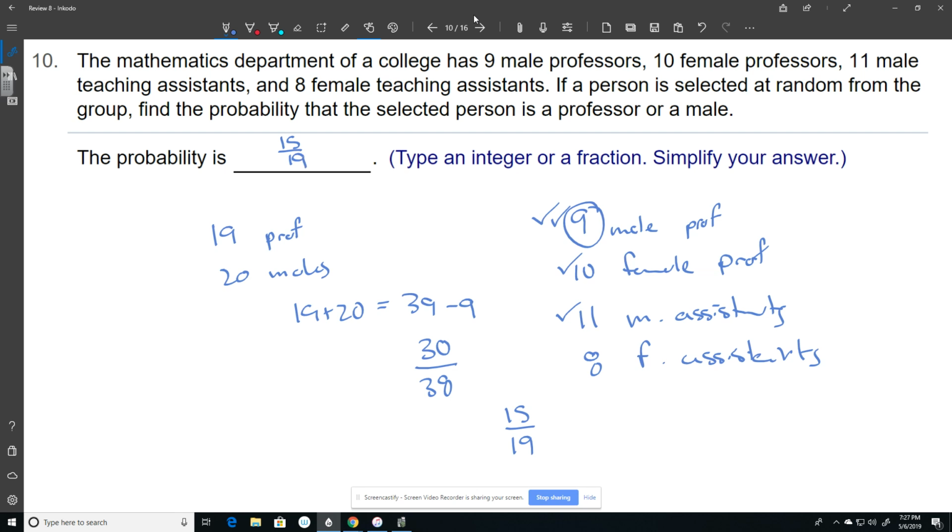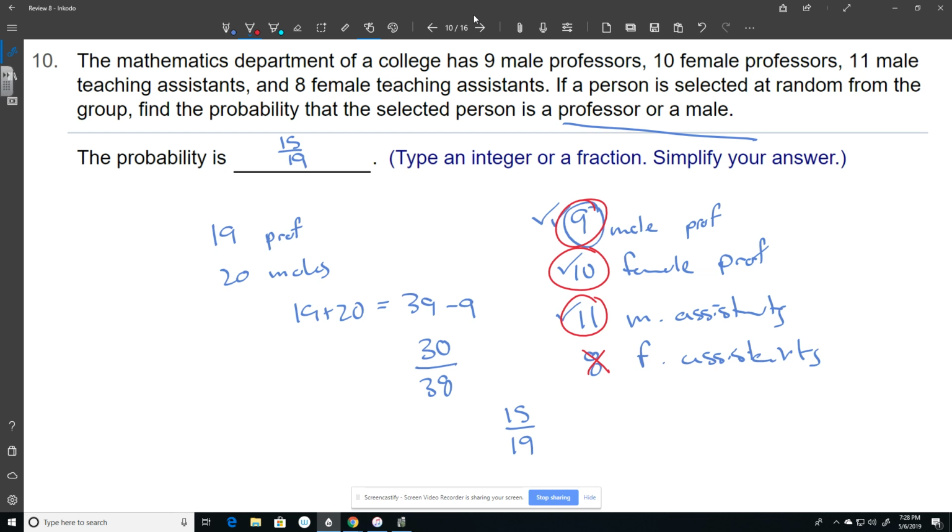The other way is just to count it as professors or males. So I'm going to do this one in red. 9 male professors. Is that group male or professor? Yes, it is. 10 female professors. Is that group professors or males? It's not males, but it is professors, so I include that group. Male assistants. Are they professors or males? They're not professors, but they are males. And female assistants are not male or professors, so I'm not going to include those 8.